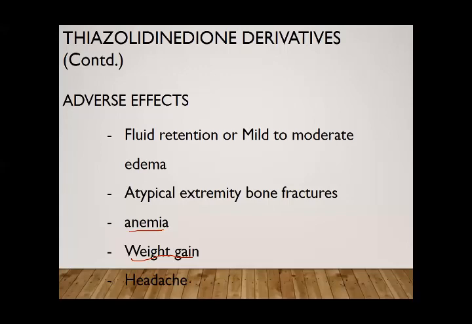So thiazolidinedione acts on the peroxisome proliferator activated gamma receptor that is present in the liver, adipose tissues, and the skeletal muscles, and causes transcription of the genes that maintain glucose level, insulin signal transduction, and lipid metabolism. So they improve glucose utilization and decrease glucose production from the liver. And in this way, they improve type 2 diabetes.